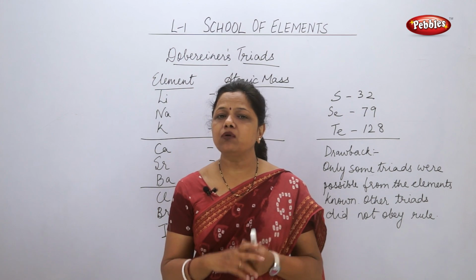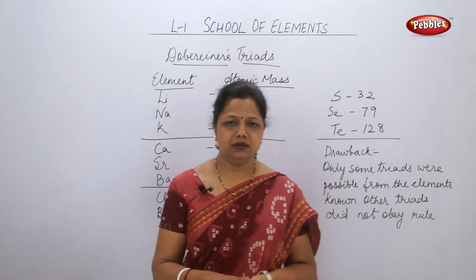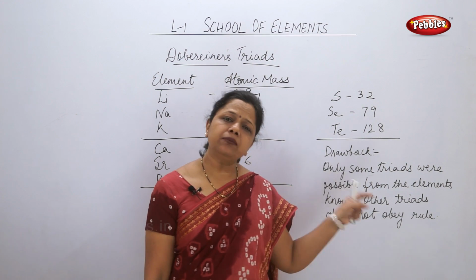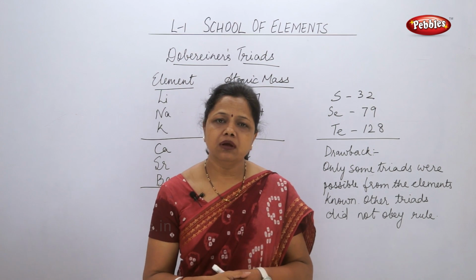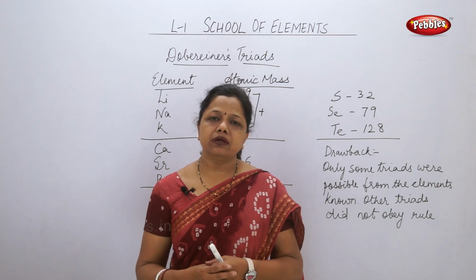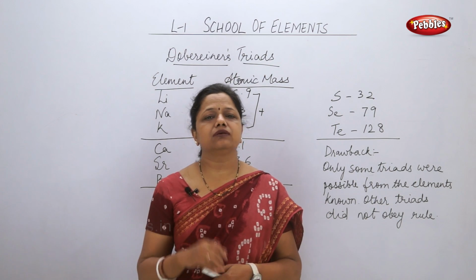And a one mark question which comes for this is, what is the drawback of Döbereiner's triads? The drawback is that only some triads were found to be true and could follow the rule. Whatever number of elements there were, not all the triads followed that rule, and this was the biggest drawback.